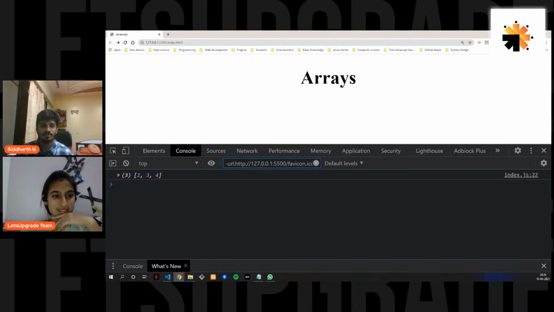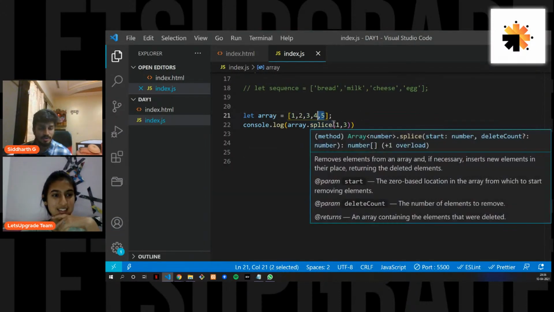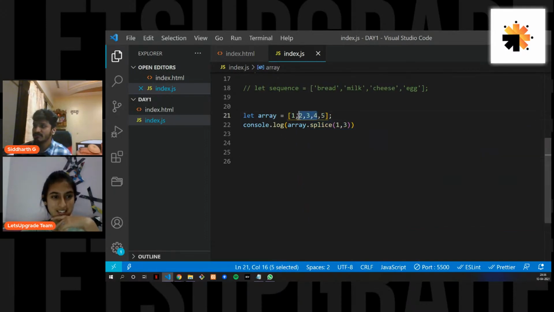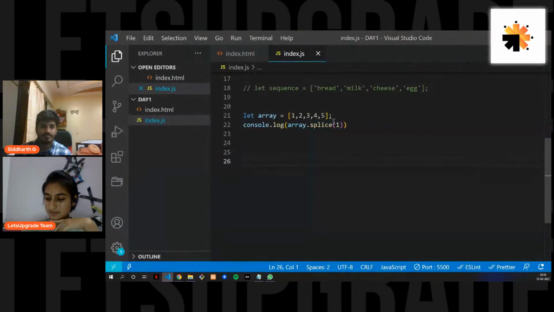So this is how you do it. Krupa, you did not get it right. You have just mentioned 1. What 1 will do is it will also get us 5, which we don't want, right? I just mentioned we want 2, 3, and 4. So 1 will give 2, 3, 4, and 5. Samiksha got it right.